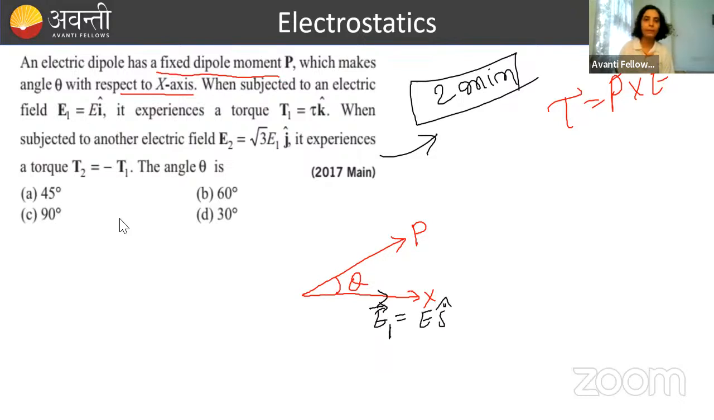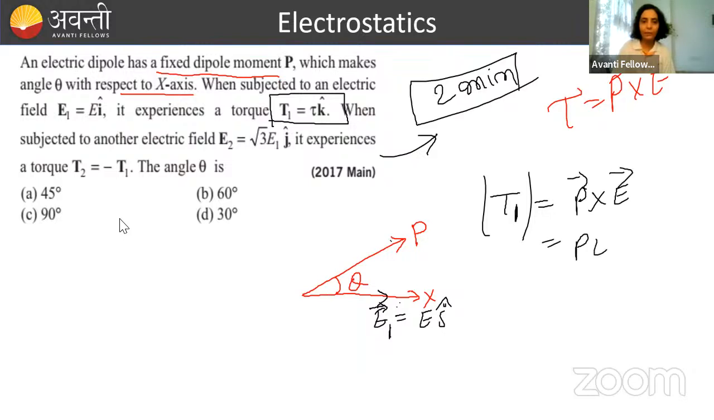E. Okay? And because of this electric field, it experiences a torque tau 1, and its value is tau k cap. Done. So अगर मैं T1, पहला टॉर्क का मैग्नीट्यूड सिर्फ लेकर चलती हूँ, what should be the value? It should be P cross E, and P value is P, E value is E, given in the question here. P cross E1 लिखा मैंने, ठीक है. Angle between P and E is theta. So PE sin theta. T1 मिल गया मुझे.